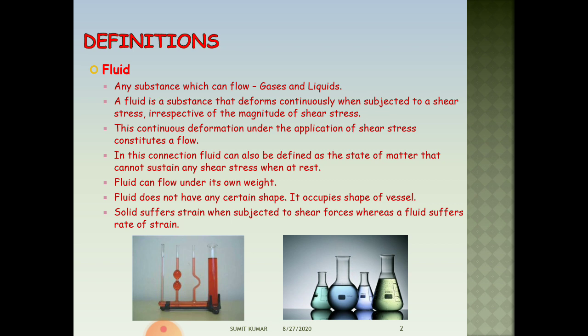The reason behind the flowing of a fluid is that the fluid cannot sustain any shear stress. When any magnitude of shear stress is applied to the fluid, there is a continuous deformation that constitutes the flow. So we can also define fluid as a substance that cannot sustain any shear stress when at rest. An important feature about the shape of fluid is that it has no fixed shape. It occupies the shape of vessel in which it is poured.